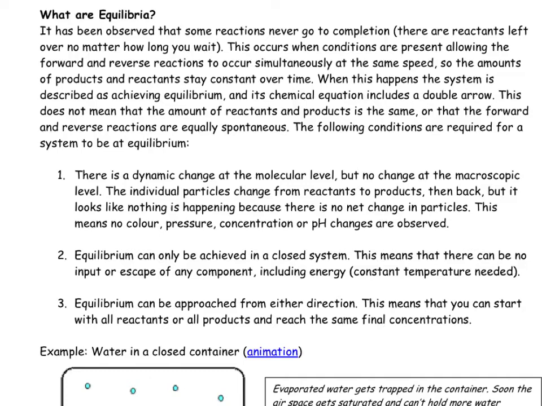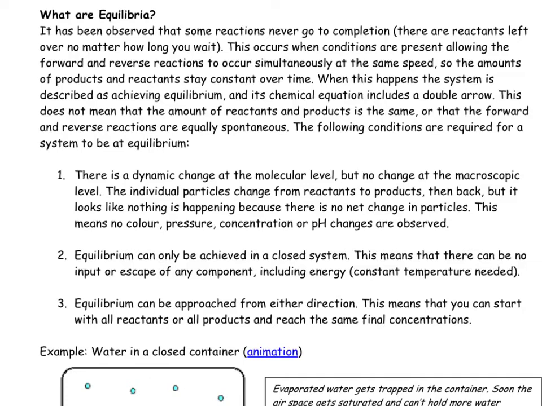Number 1, there is a dynamic change at the molecular level, but not at the macroscopic level. In an equilibrium, the individual particles change from reactants to products, then back, but it looks like nothing's happening because there's no net change in particles. This means there will be no color, pressure, concentration, or pH changes observed.